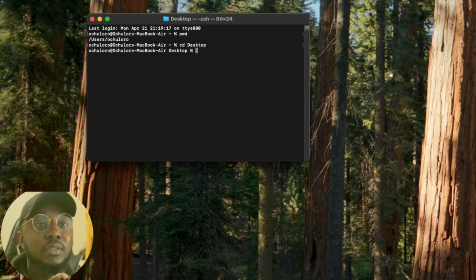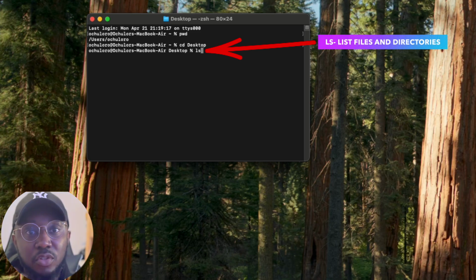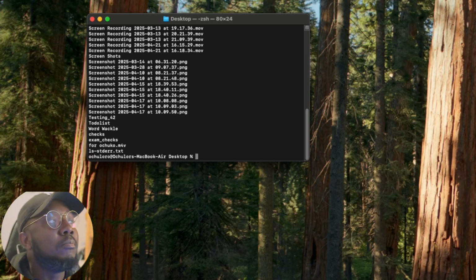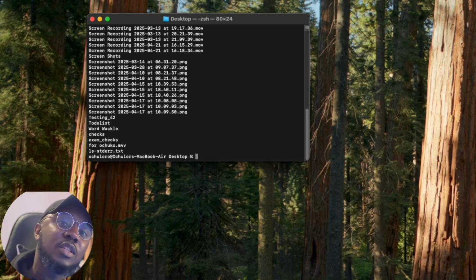The computer gives us an interesting command to do that, and that is ls. It's used for listing all files and directories within the current directory. So if we press ls, it would list out everything. Want to see what's on my desktop? I'm sure you do. Boom, we get a list of things, usually screenshots and screen recordings. Anyway, this is how we show what's present in our current directory.